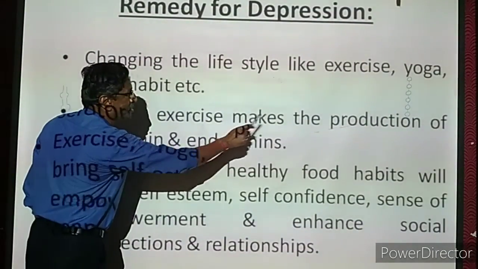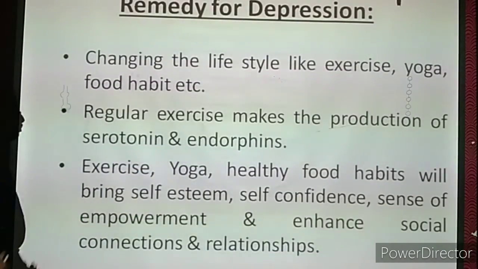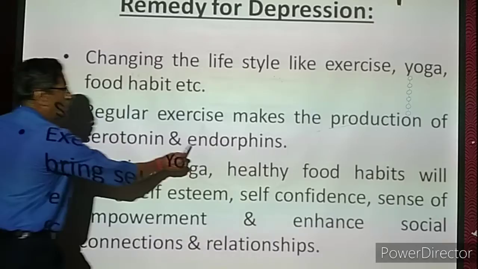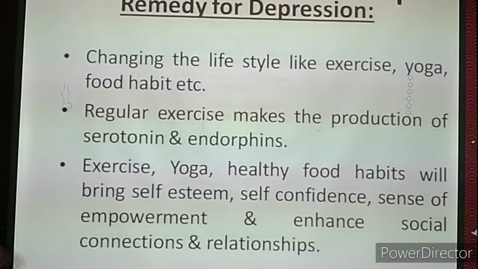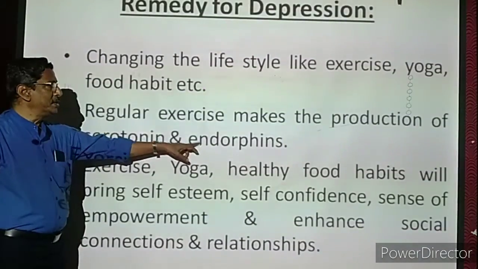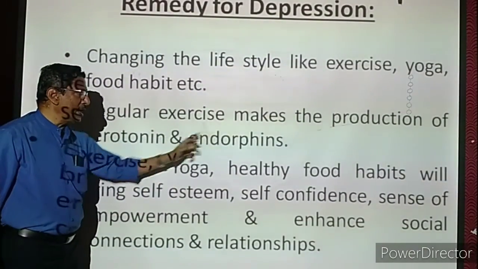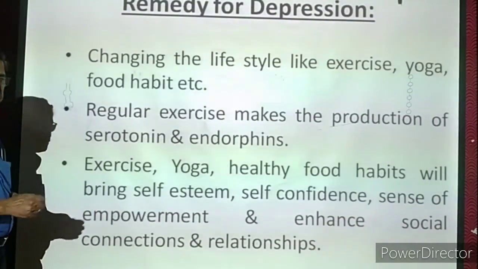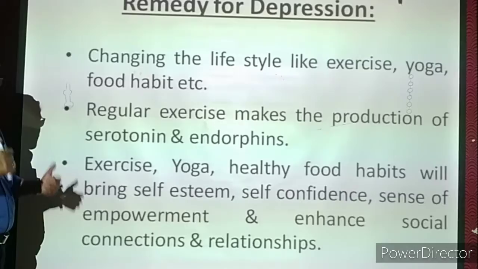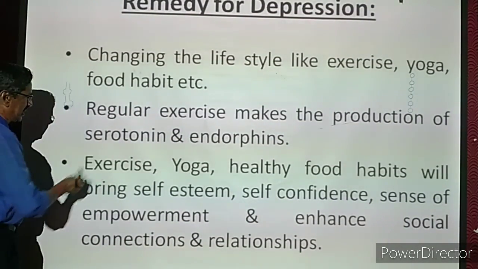Regular exercise makes the production of serotonin and endorphins. Two types of hormones are secreted whenever we do physical exercise. These two hormones, serotonin and endorphins, keep our body in an active condition. So we will not feel that tired for a long period of time. That is the importance of regular exercise.